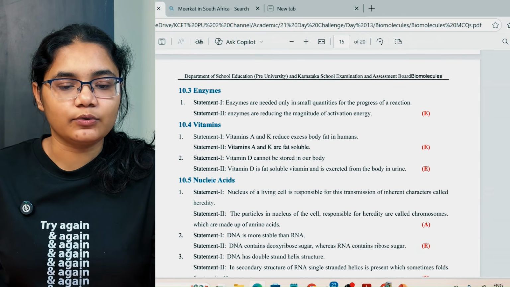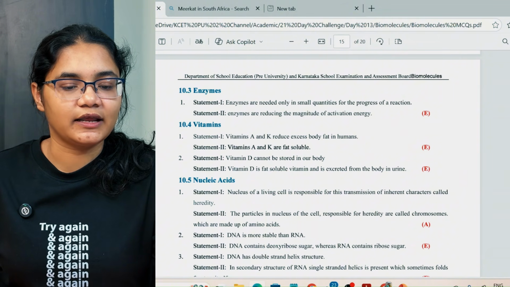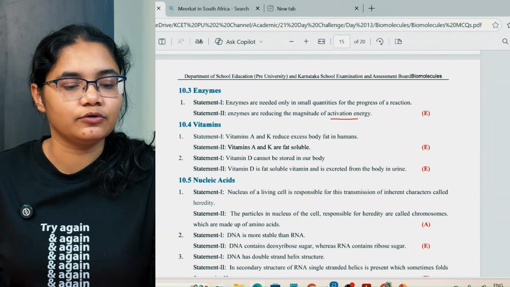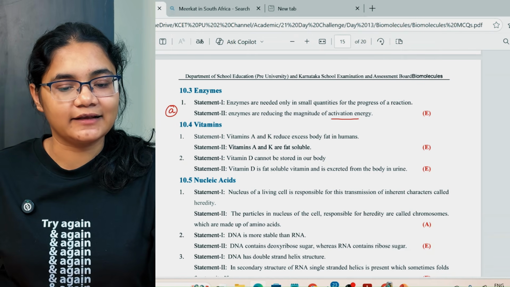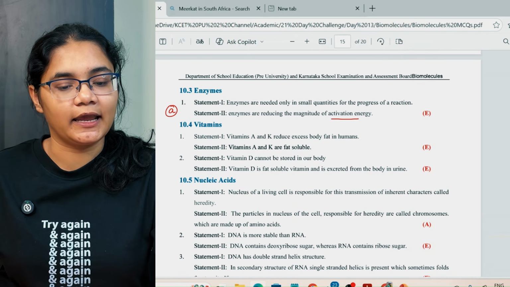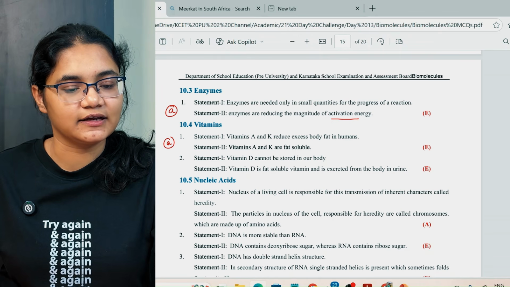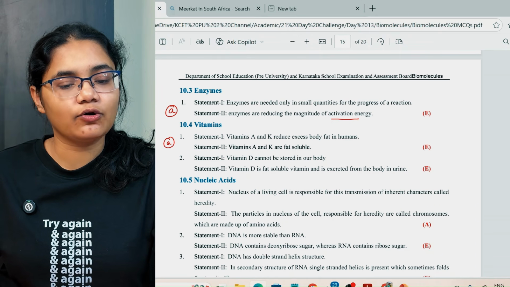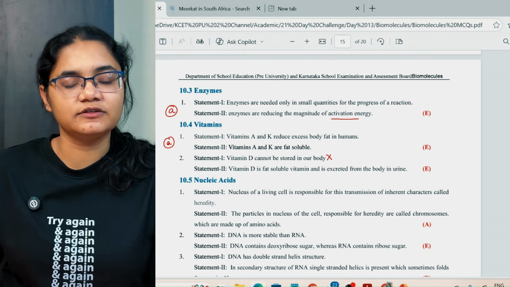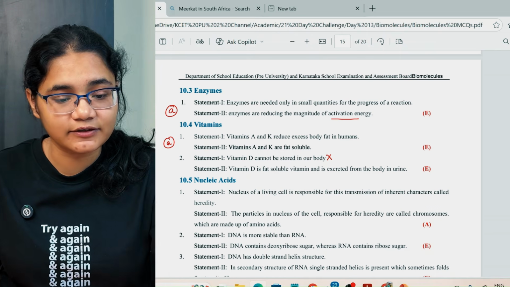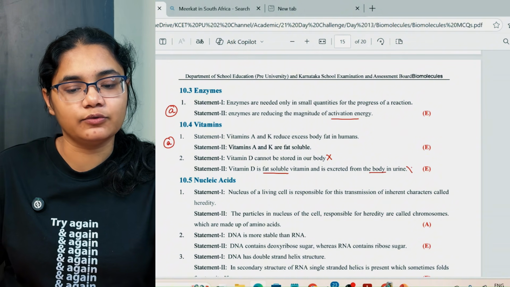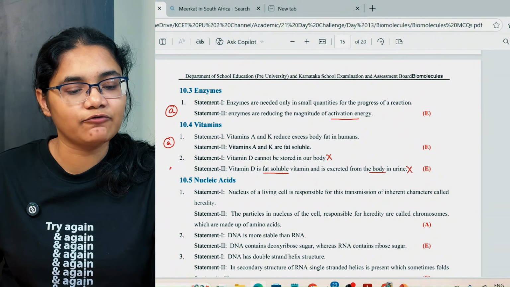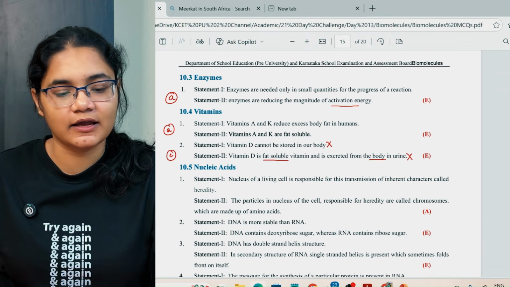Next, enzymes are needed only in small quantities for the progress of a reaction. Enzymes are reducing the magnitude of activation energy. That is correct. So, vitamin A and K reduce the excess body fat in humans. Vitamin A and K are fat soluble. So, that is the correct statement. Vitamin D cannot be stored in our body. That is false because it is water insoluble. It can be stored. Vitamin D is fat soluble and is excreted from the body in urine. This is also incorrect. So, we have option number C where both the statements are correct.